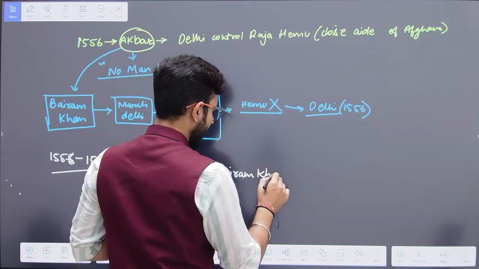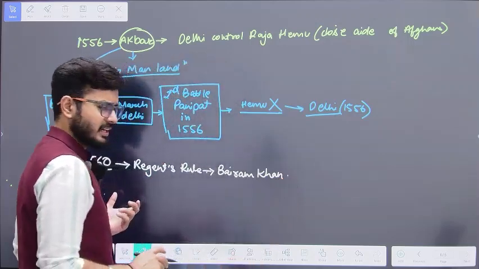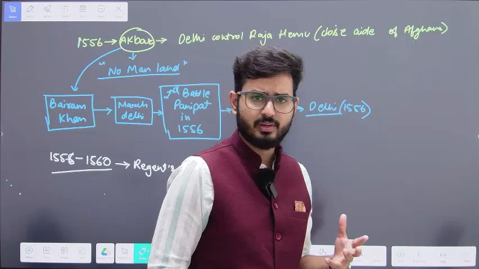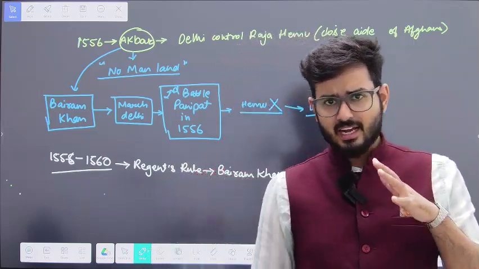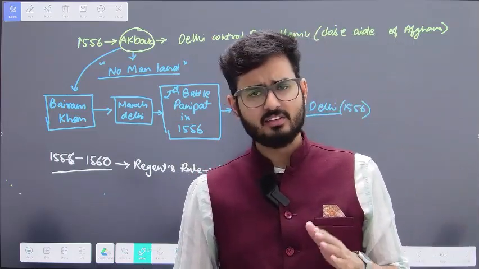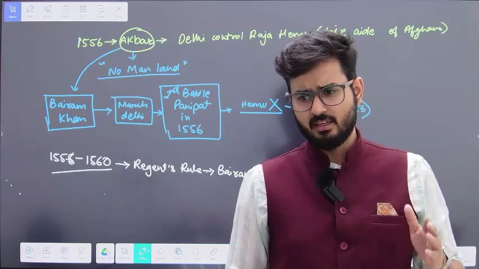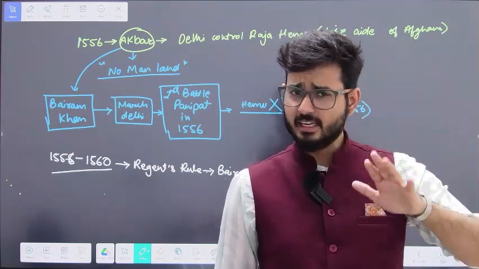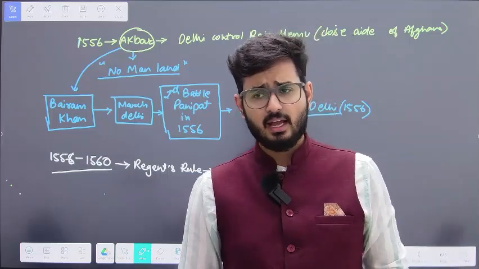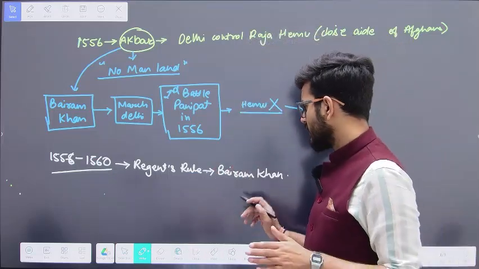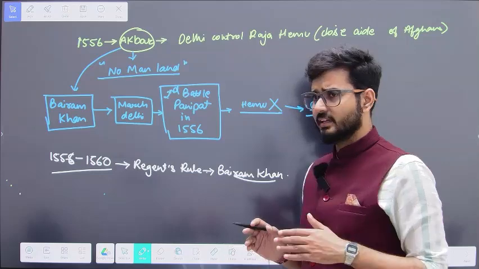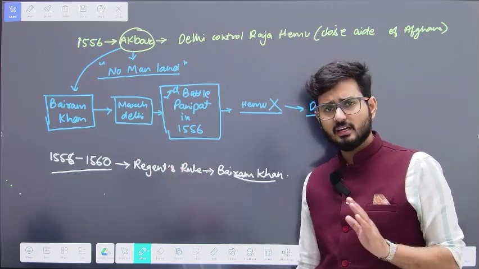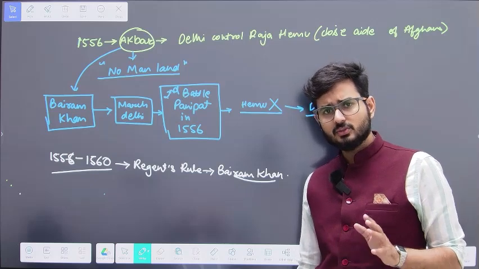Now you might wonder what we understand by regent's rule. Regent's rule is basically a rule wherein the actual king is young and does not have that much of brains to rule the area. So there is an elder person who is going to rule in the name of the young person. At that point of time, because Akbar was young, Bairam Khan is going to rule in the name of Akbar. So for nearly 4 years, Bairam Khan is going to rule, and he is going to take the administration in his hands.